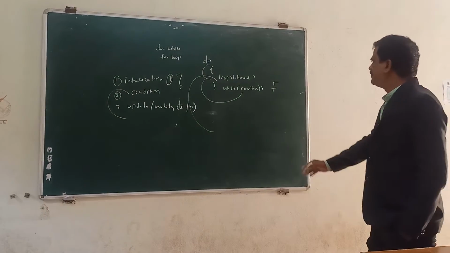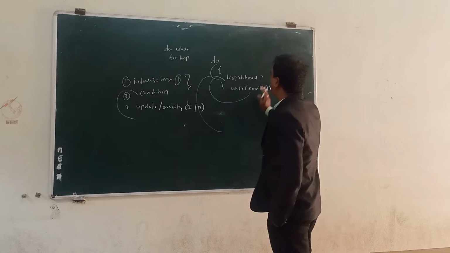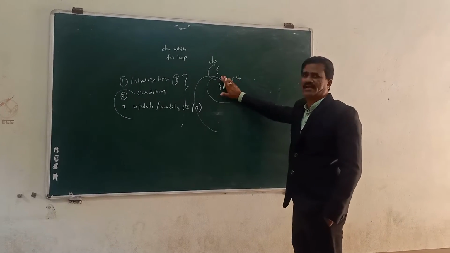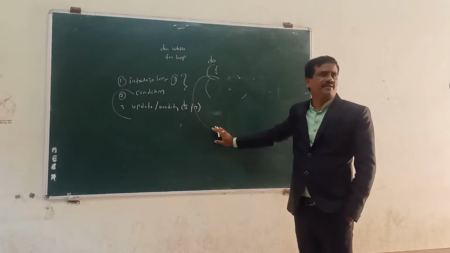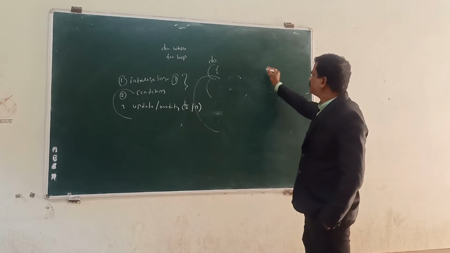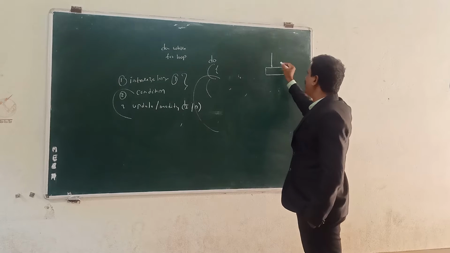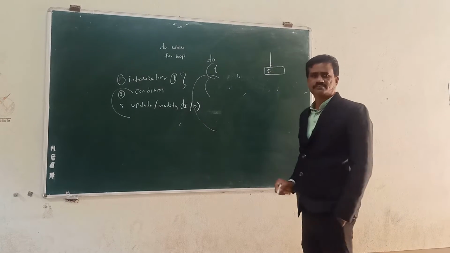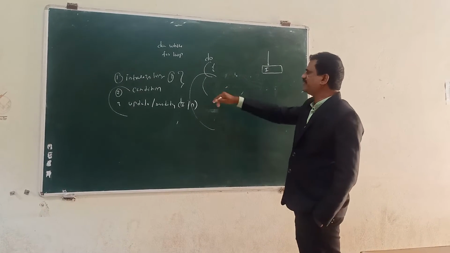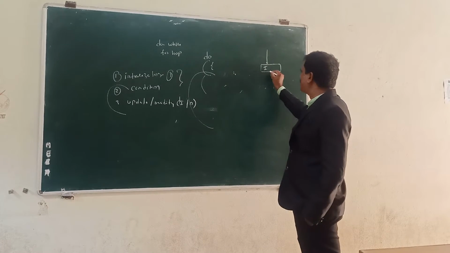My dear students, simply you can form the flow chart. For a better understanding, here is the pictorial representation. You take the initial value and enter the loop, then go for the condition.